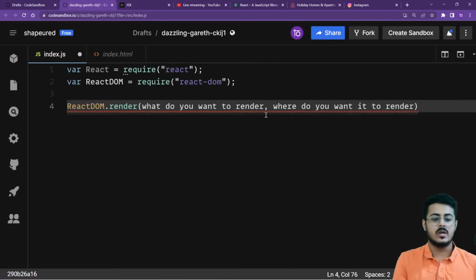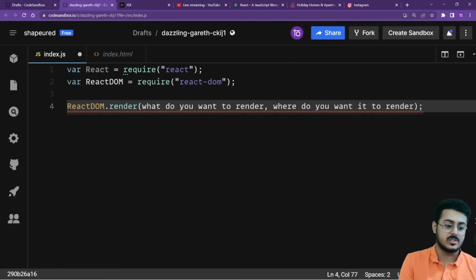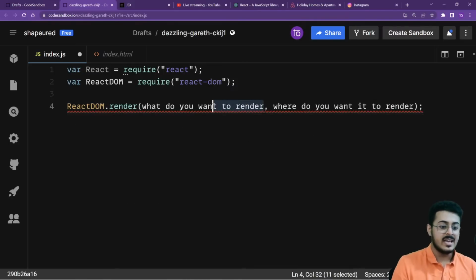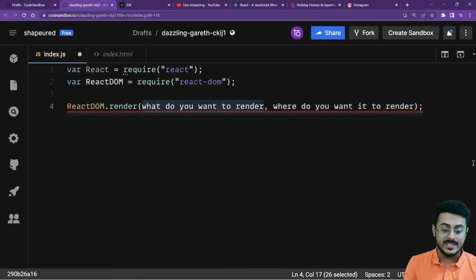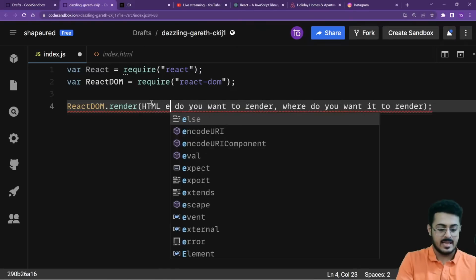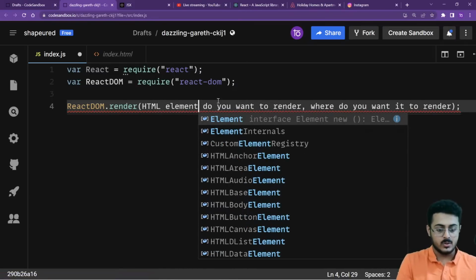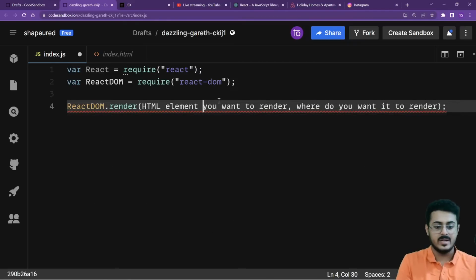Okay, these are the two arguments that you need to pass on to this particular function. ReactDOM.render is a method from React DOM. It will help you render whatever HTML element you want to render out to your screen. You put that HTML element right over here. So the HTML element you want to render is our first argument. And the second, where do you want it to be rendered?